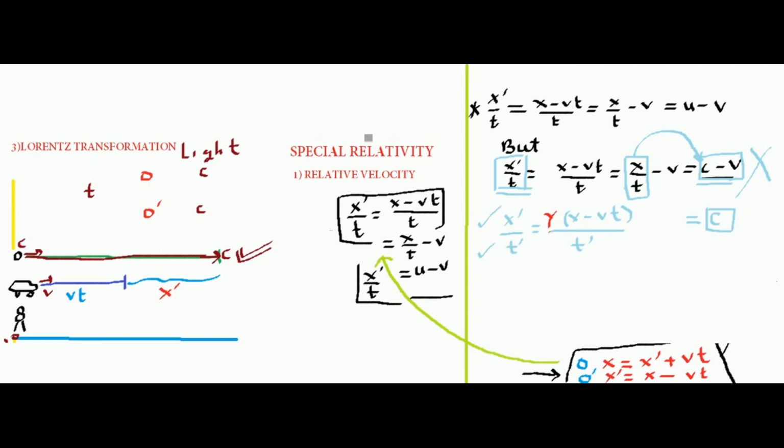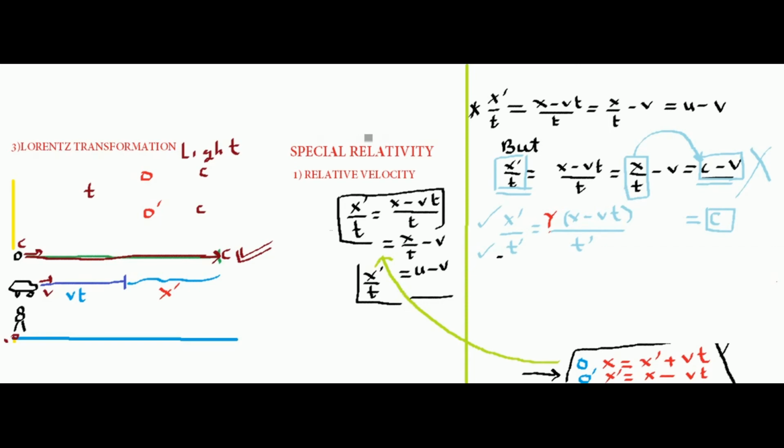Time is a universal thing. But no, according to the experiment, time is not a universal thing. The time measured by the stationary object is different from the time measured by the moving object. So all this mathematics and all this drama has led us to two things.